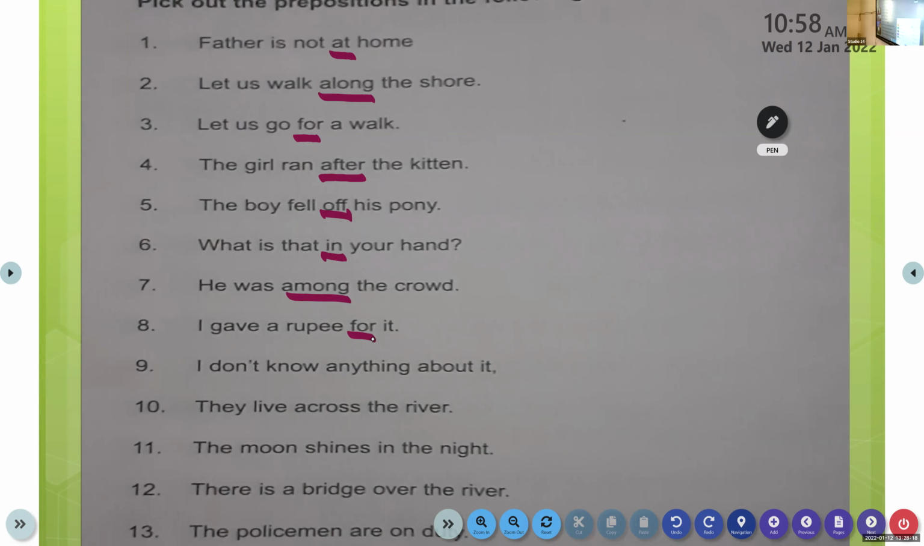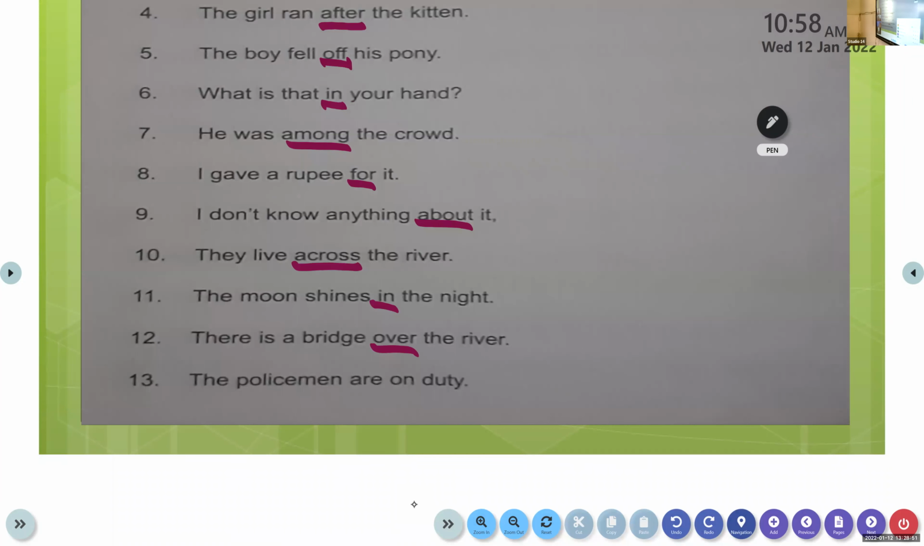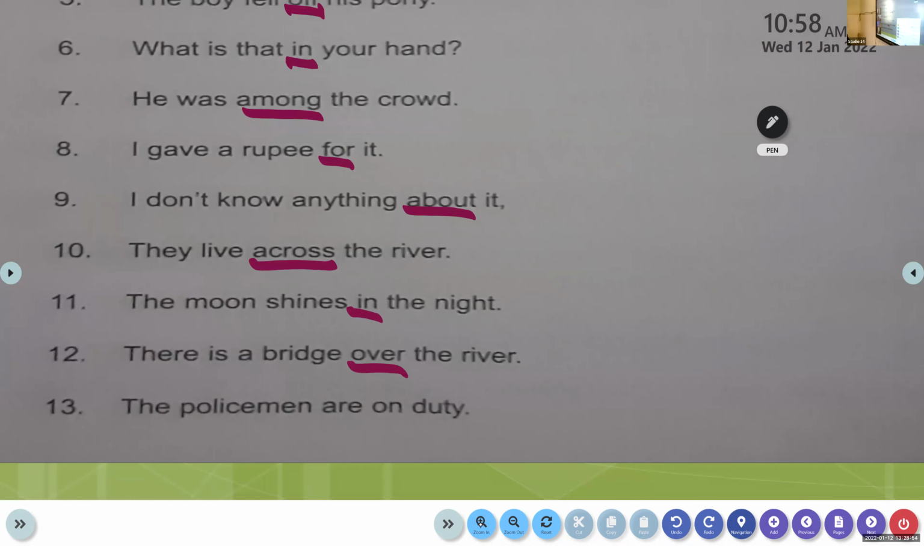I don't know anything about it. Identify the preposition there. About. Yes, it is about. They went across the river. Across the river. Yes, across. The moon shines in the night. In, very good. There's a bridge over the river. So it is over. Very good. The policemen are on duty. Yes, the policemen are on duty. So it is on. Very good.